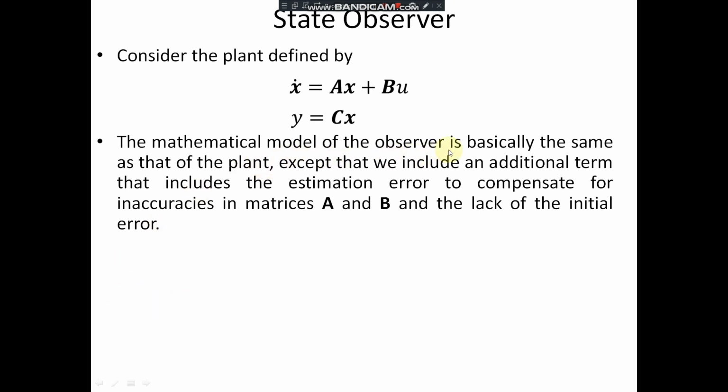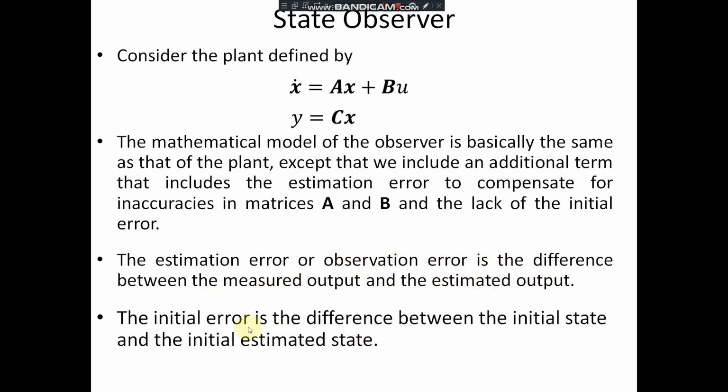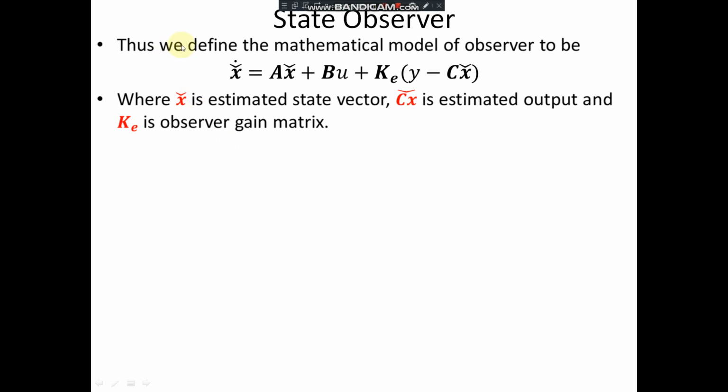The mathematical model of the observer is basically the same as that of the plant, except we include an additional term that includes the estimation error to compensate for inaccuracies in the matrices A and B and the lack of initial error. The estimation error or observation error is the difference between the measured output and the estimated output. The initial error is the difference between the initial state and the initial estimated state. Thus, we define the mathematical model of the observer.